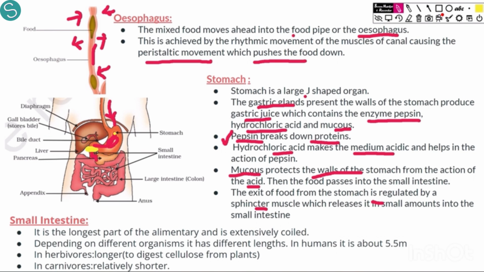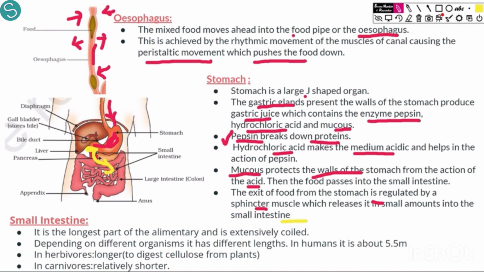As soon as the stomach is done with its work, this muscle opens and now the food passes from the stomach to the small intestine over here. It moves on. So it is regulated by a sphincter muscle which releases small amounts of food into the small intestine. It releases food in small amounts.